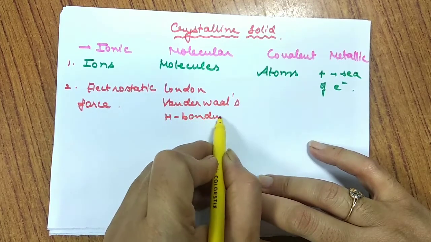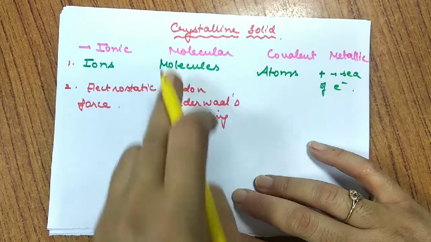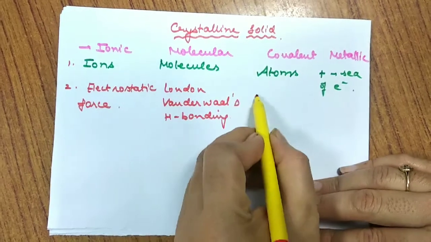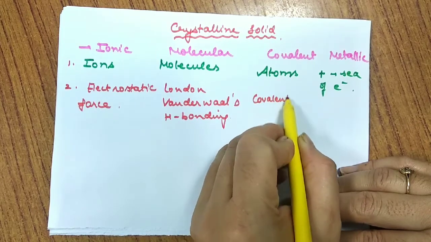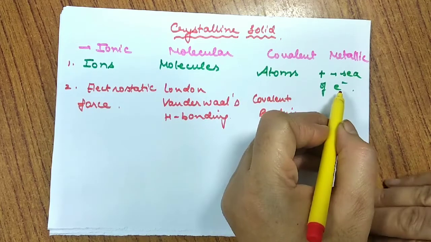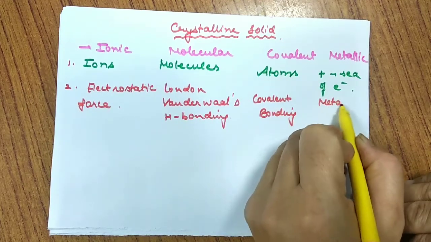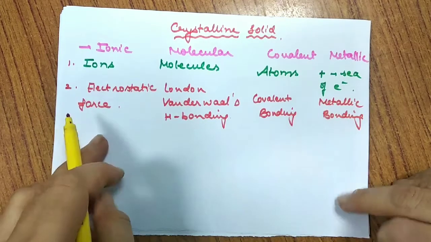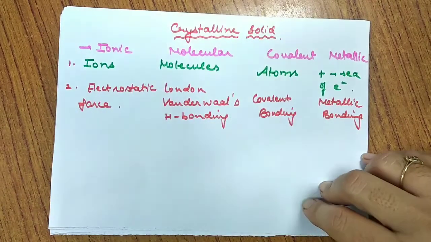All these are the intermolecular forces observed in molecular solids. In covalent solids, we have covalent bonds. When we talk about metals, we have metallic bonding between them. So bonding and the force of attraction actually segregate them.